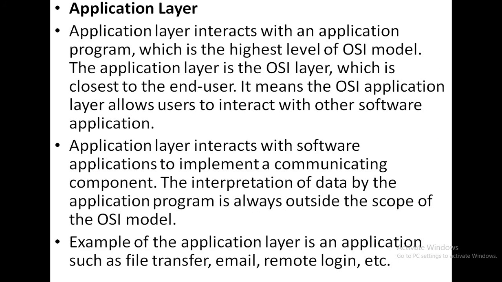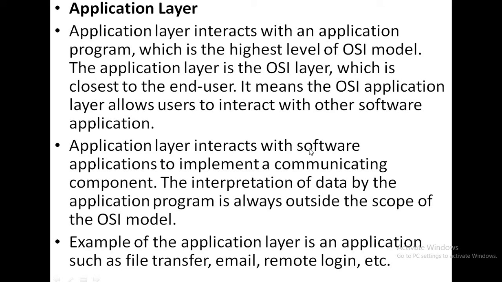Okay. So these are the functionalities of the application layer. The application layer interacts with an application program, which is the highest level of the OSI model. The application layer is the OSI layer which is closest to the end user. It means the OSI application layer allows users to interact with other software applications.